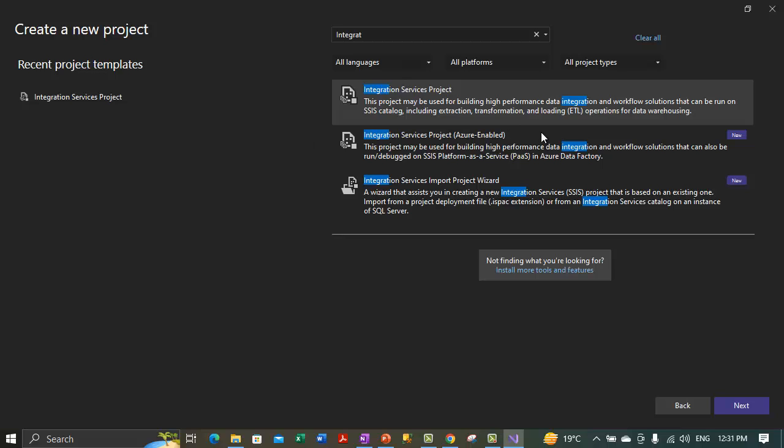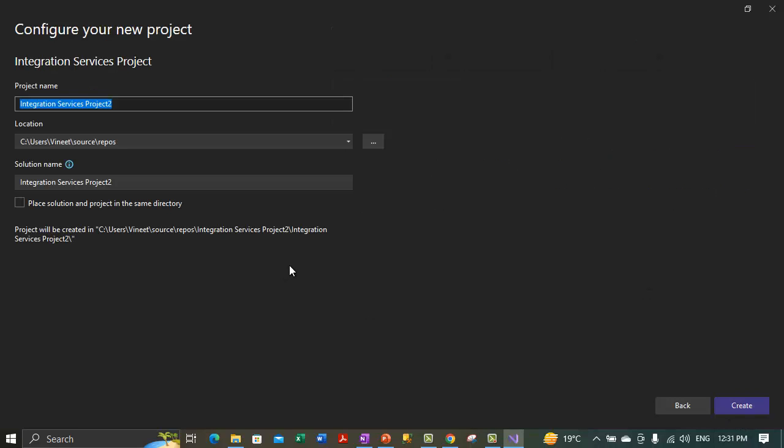So let's select that and click on the next button. It asks us for some properties like the project name, so we can edit the project name. Let me name it test project. Accordingly, the solution name is automatically updated as per the project name. So the solution name is the same as the project name, and this project will be stored under this repository directory.